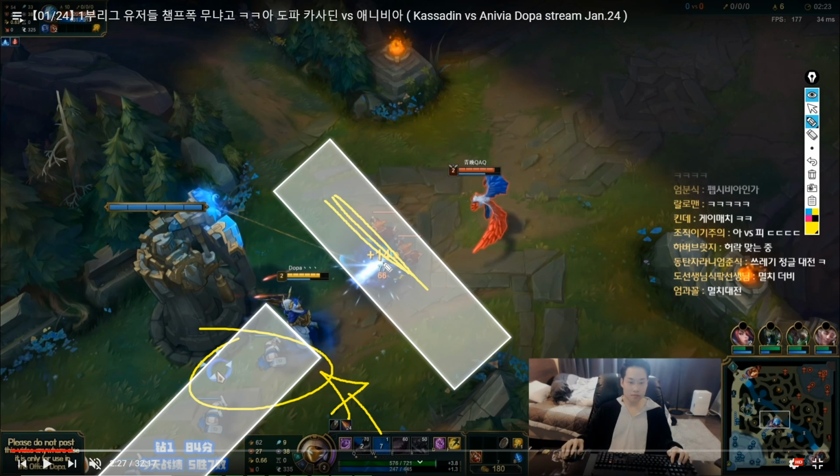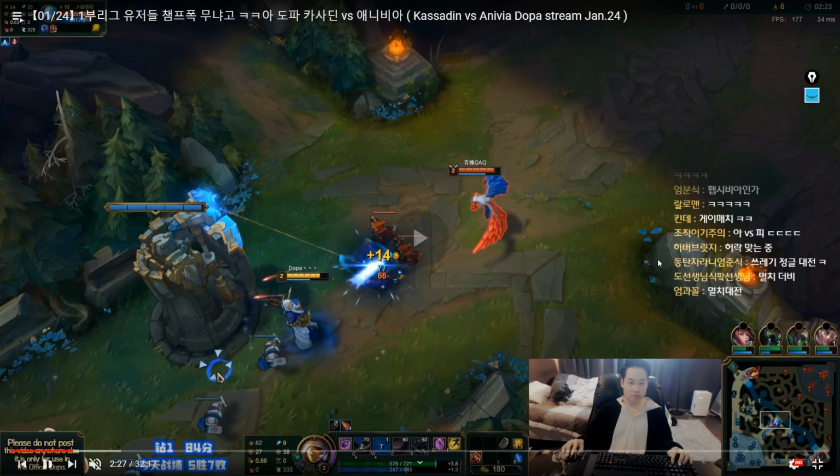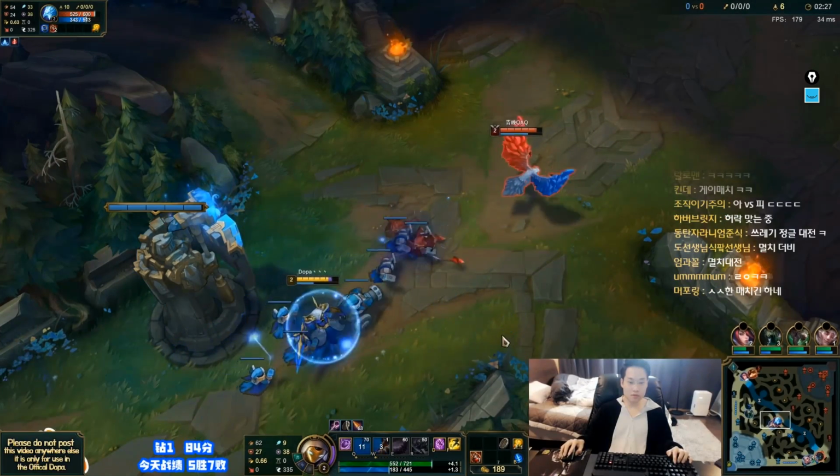And so now what's actually happening is the third wave is going to lock here slightly. It's not going to lock, it's going to actually collapse here. And as the wave clashes here for a very short time, as these minions end up dying, the third wave will actually end up meeting around this angle. Now, what this is going to do is it's going to allow the fourth wave to then push in. Wave 4, again, is not exactly at 3:15, and really towards the end of the clear on wave 4 is when 3:15 actually ends up happening. And so we actually open up a very good timing for an immediate gank at 2:30 and 3 minutes in.